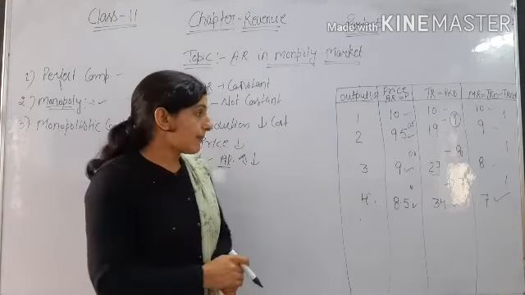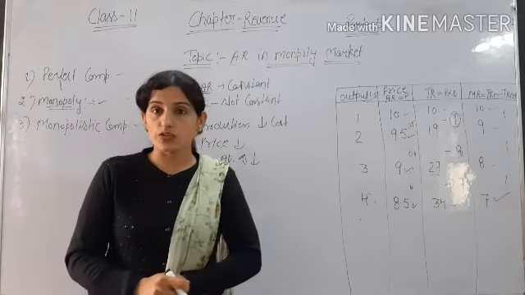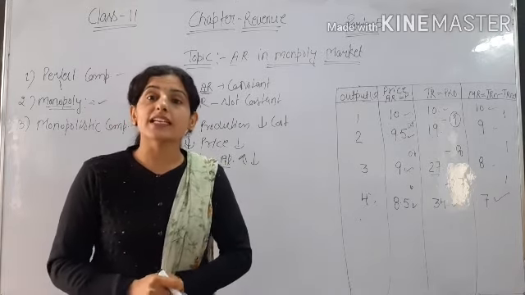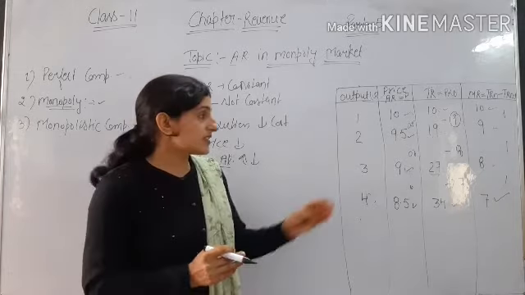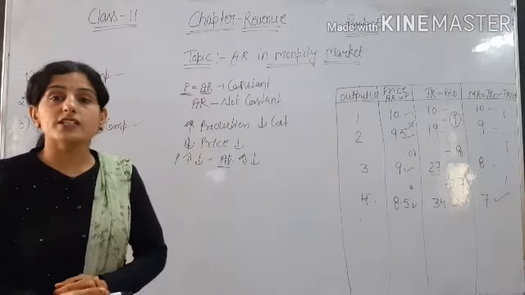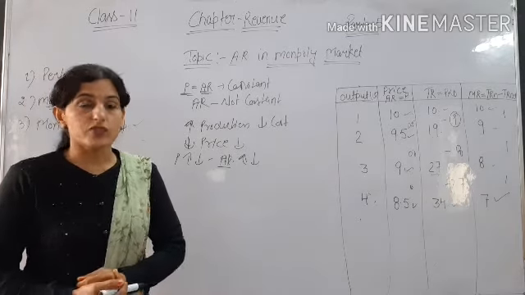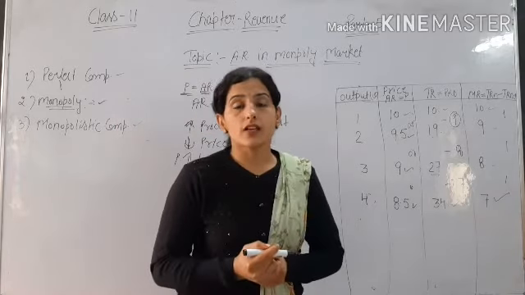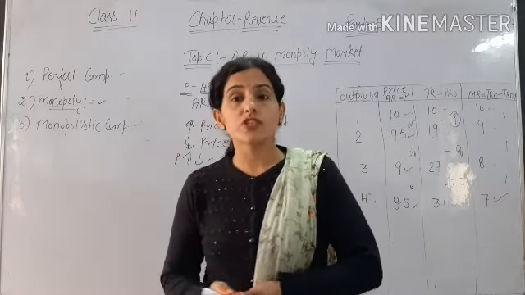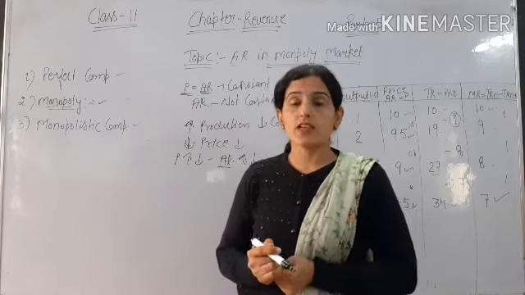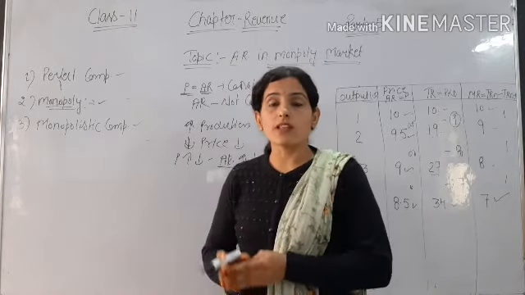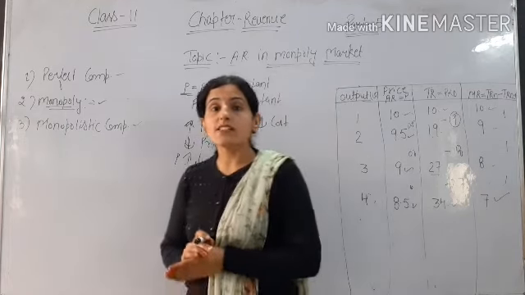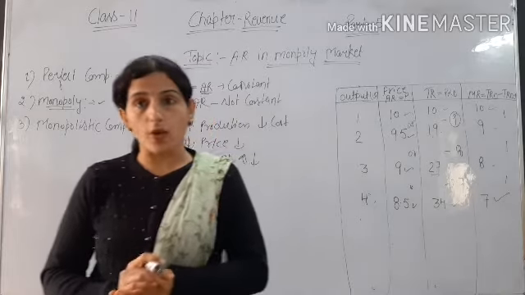Here MR is decreasing and AR is also decreasing, and total revenue is increasing but at a decreasing rate. So this is the table of the monopoly and monopolistic competition market situation. In earlier videos, in the case of perfect competition, we told that AR is constant, meaning the shape of AR is also constant, and in the table it is also constant, but that was the situation of only the perfect competition market.